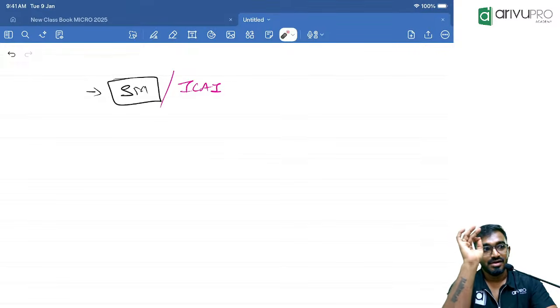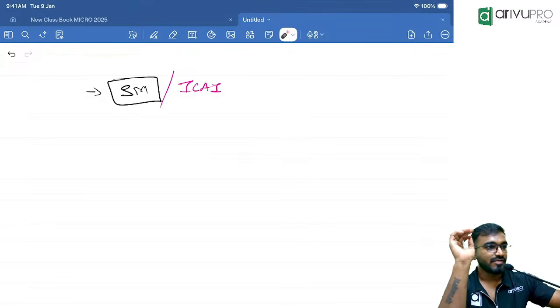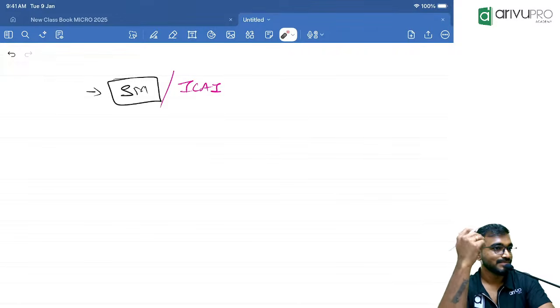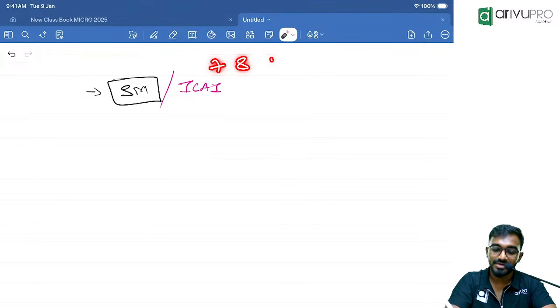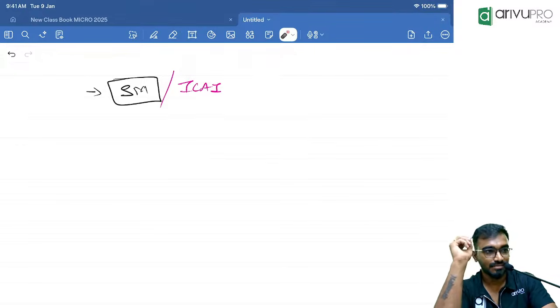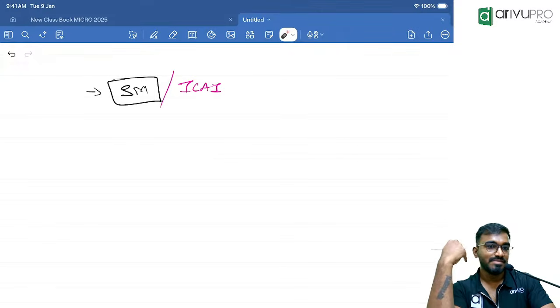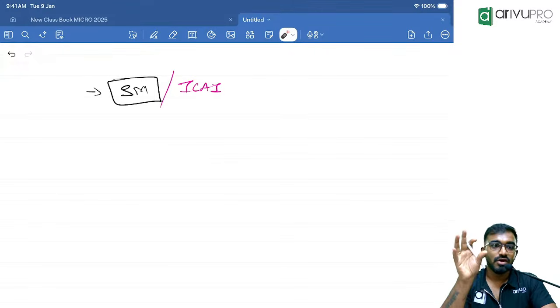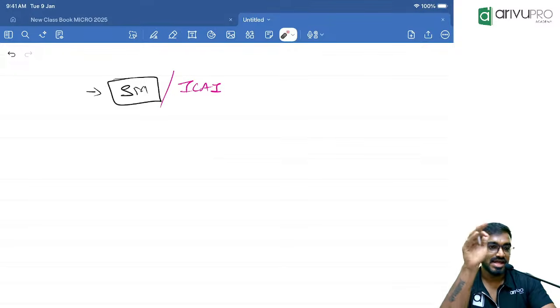And sometimes, a few questions will not be given from the main contents. They may pick the questions from the summary part. So remember, when you are reading the ICAI material, I want you to read even the summary, especially chapter 7, chapter 8, chapter 9. This is where they will be asking questions from nooks and corners, especially chapter 8 and chapter 7. From the summary, they will be asking questions, and there are certain contents which are not provided in the main material of ICAI, but they have given in the summary. So there are questions which have been asked.